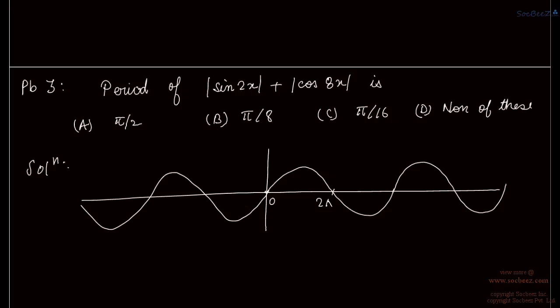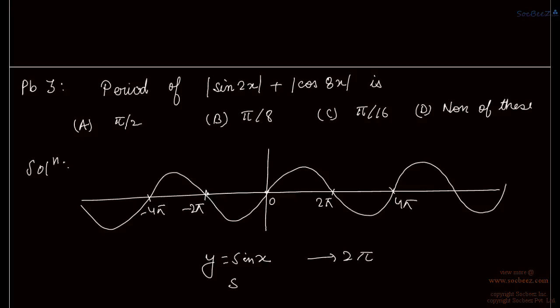This is 0, this is 2 pi, this is 4 pi, right? This is minus 2 pi, this is minus 4 pi. So this function is y is equal to sin x. Okay, so its period is 2 pi.